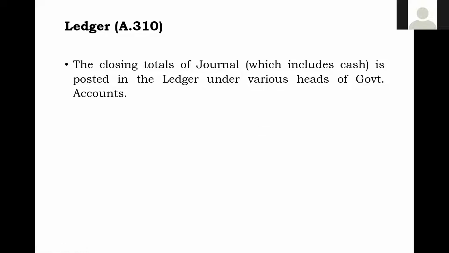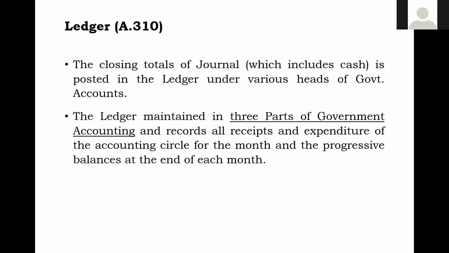And when I say various heads of government, it means major heads. Major head wise it will be posted, and then part wise also. Okay. The ledger is maintained in 3 parts of the government accounting, records all receipts and expenditure of the accounting circle for the month and the progressive balance. I said for the month and to the end of the month. This will be available. So this is the ledger.